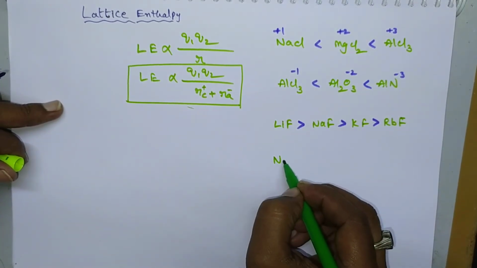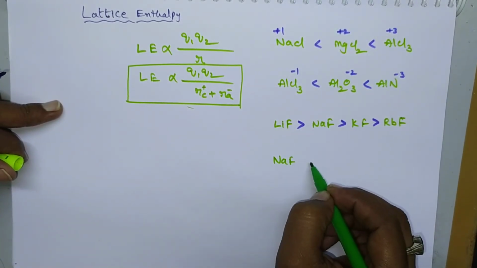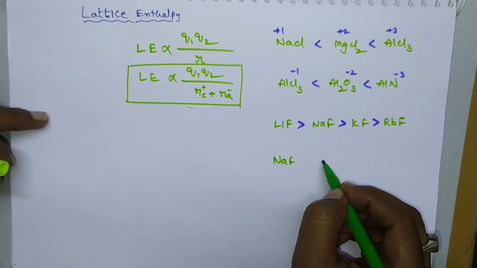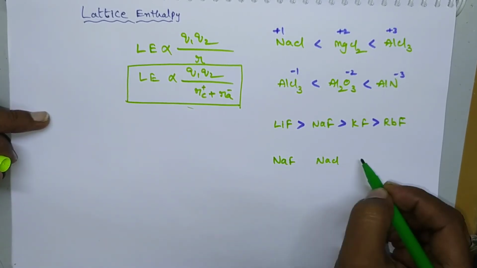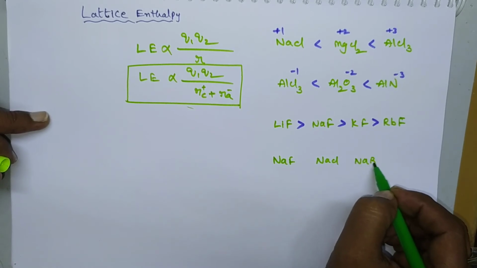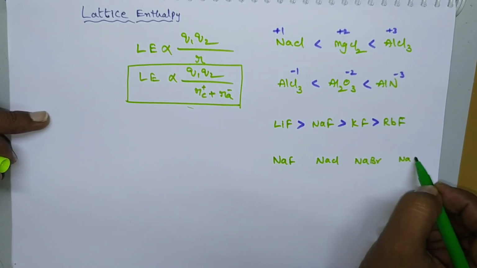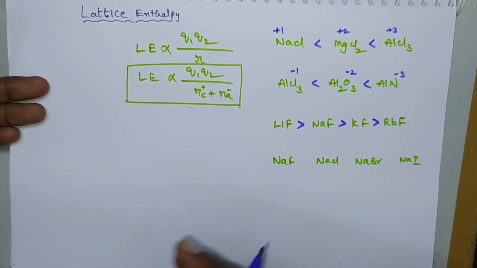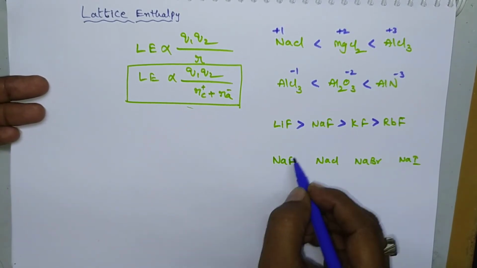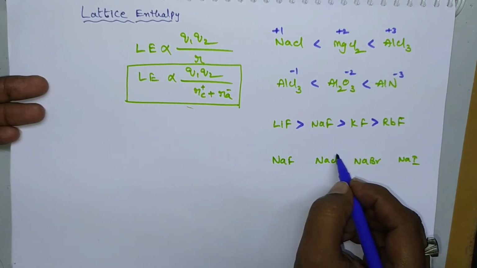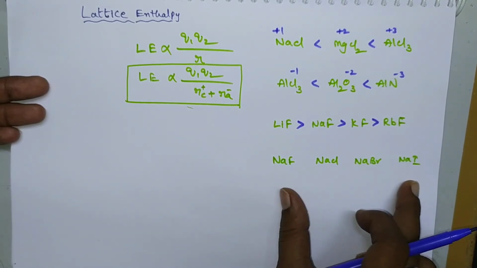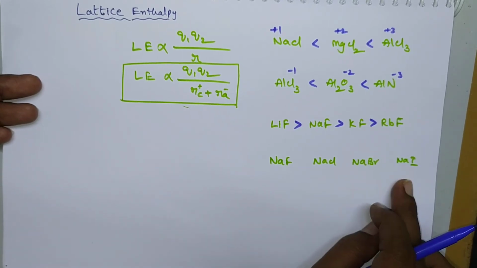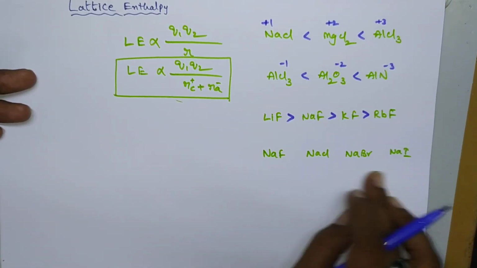So if you take sodium fluoride, sodium chloride, sodium bromide and sodium iodide. Here also the charge is same, Na+ and fluoride ion -1. All are halide ions, that means all possess -1. So here also the charge is same. Then we have to consider the size.